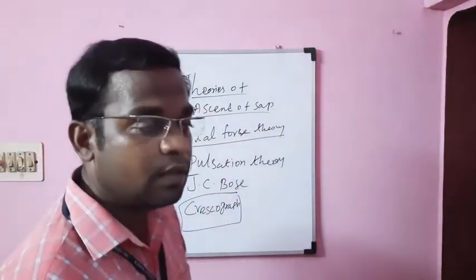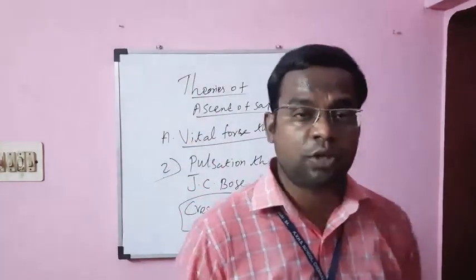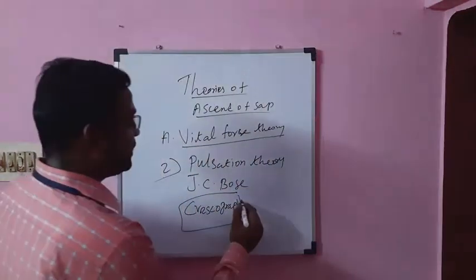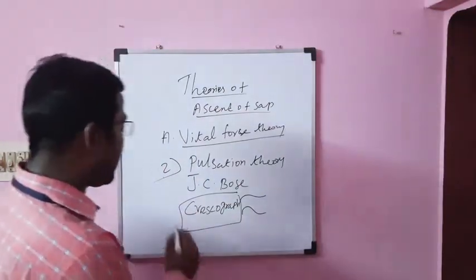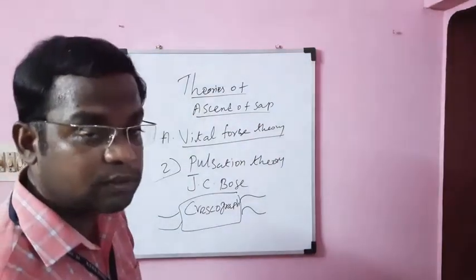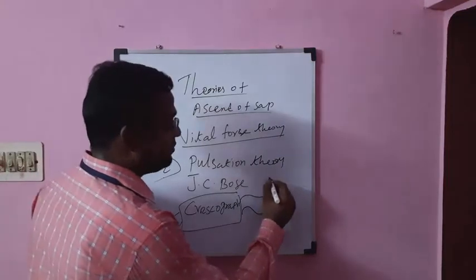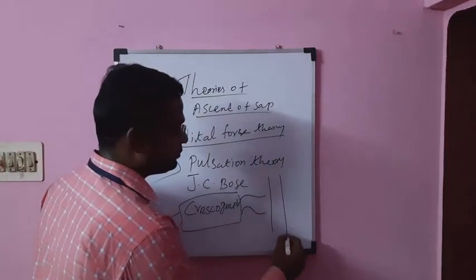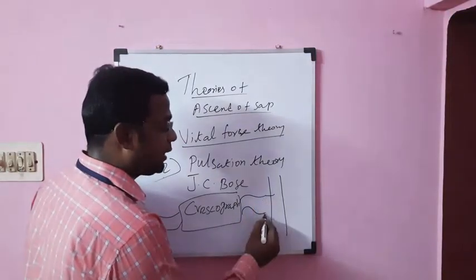Let me explain the parts of the Crescograph first. It has two electrodes and two probes. The two electrodes are connected to the stem of the plant, especially in the cortex.